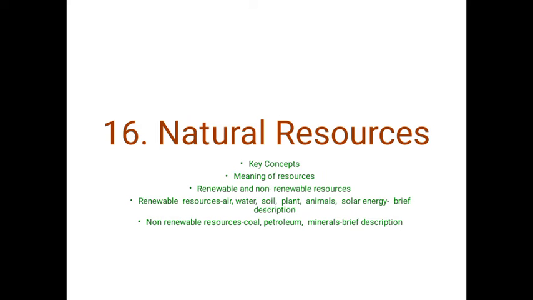16. Natural resources. In this chapter, we will learn about the meaning of resources, renewable and non-renewable resources, renewable resources such as air, water, soil, plants, animals, solar energy, the brief description of all these, and non-renewable resources such as coal, petroleum, minerals, and the brief description of non-renewable resources.